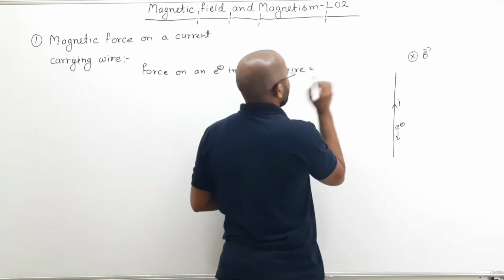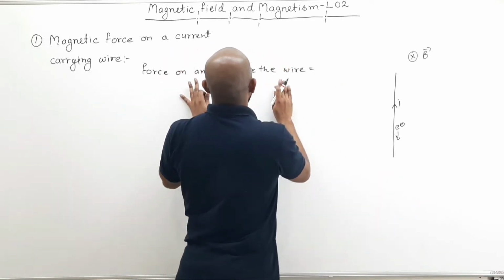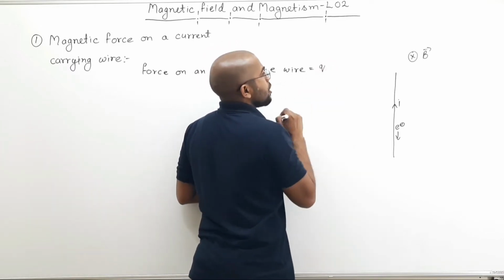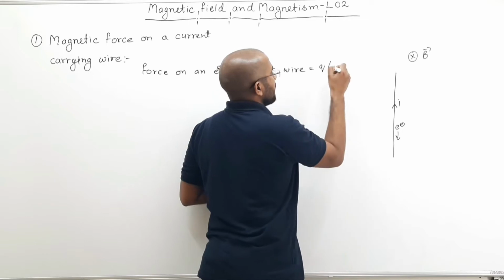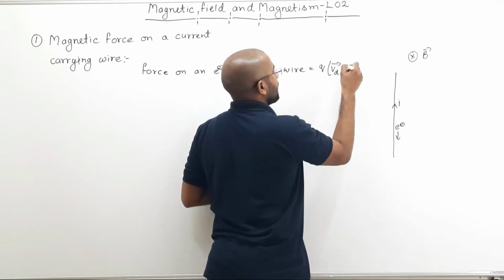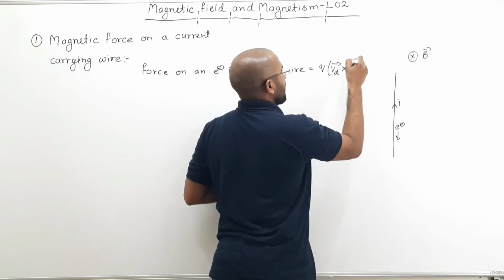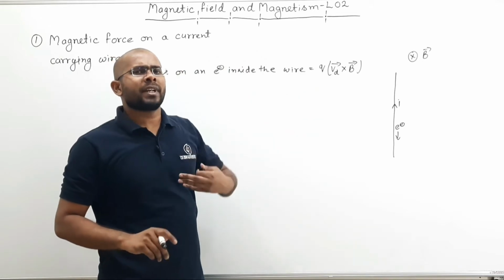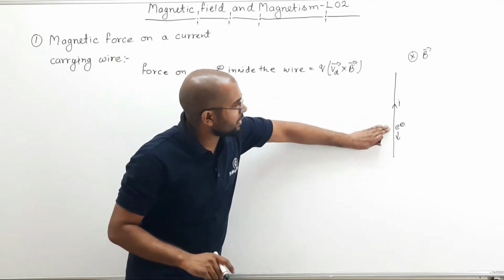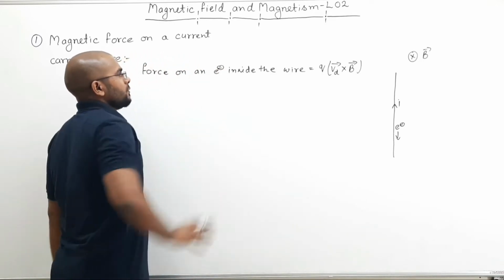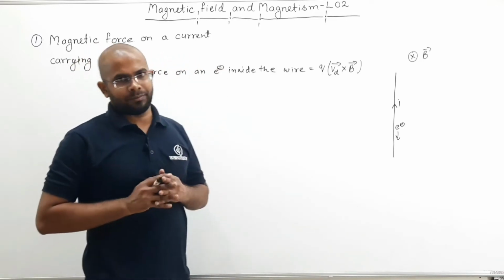So can I write here, force on an electron inside the wire will be charge on the electron multiplied by drift speed of the electron multiplied by B. What is drift speed? Drift speed is simply the average speed at which the electron is moving inside the wire. So this is the force on the electron.